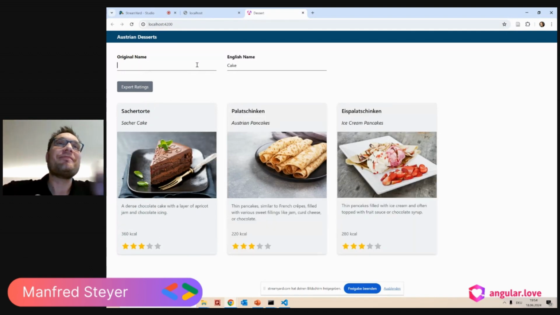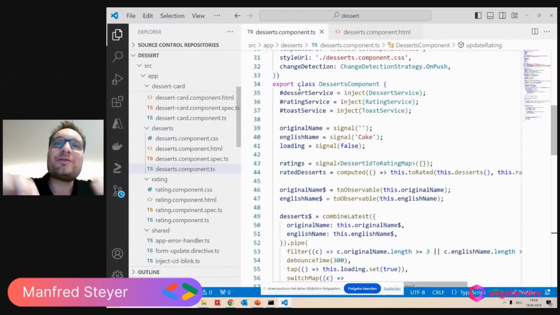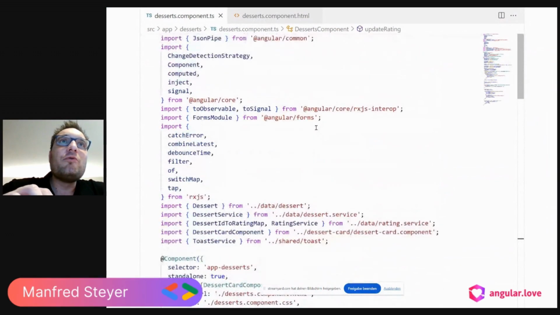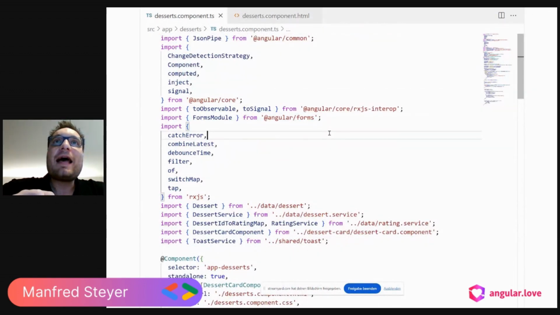Check. So to implement this, I'm using two functions from Angular core RxJS interop. It's toObservable and toSignal. toObservable converts a signal to an observable, and toSignal does the other way around.